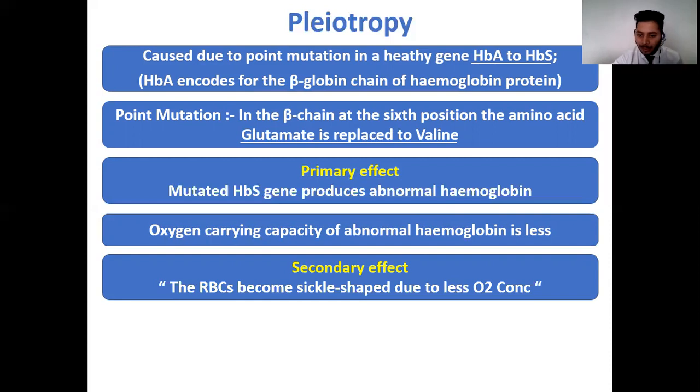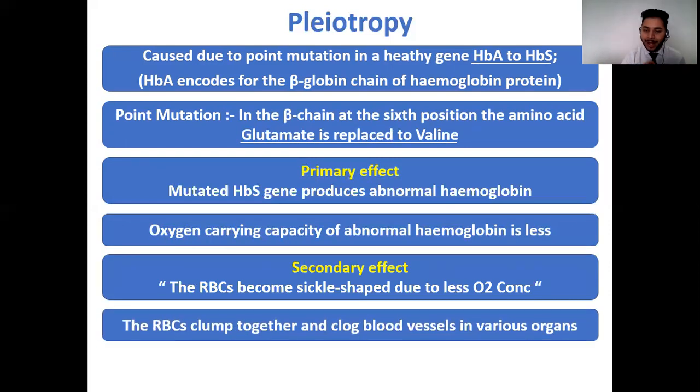Why is this happening? Because the oxygen concentration in the RBCs is drastically reduced. That is why the RBCs, which are normally disc shaped, get altered and become sickle shaped. Now, as a result of these sickle shaped RBCs, such RBCs tend to clump together. Because of this clumping, you observe that the blood viscosity increases.